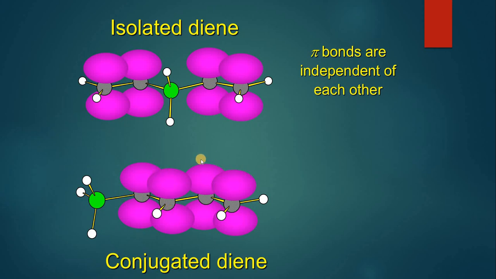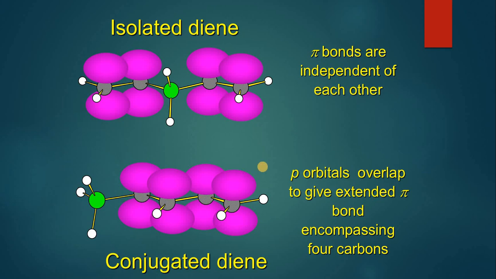So all of the pi electronic clouds will have a cumulative, or additive, effect, and they will increase the stability of this molecule. Pi orbitals will overlap above and below the molecule, and they will give the extended pi bond that holds these 4 carbon atoms. Now the pi electronic system is extended to 4 carbon atoms. Here it is extended to only 2 carbons and these 2 carbons. So this is an isolated system, that's why it's not as stable as this conjugated system is.